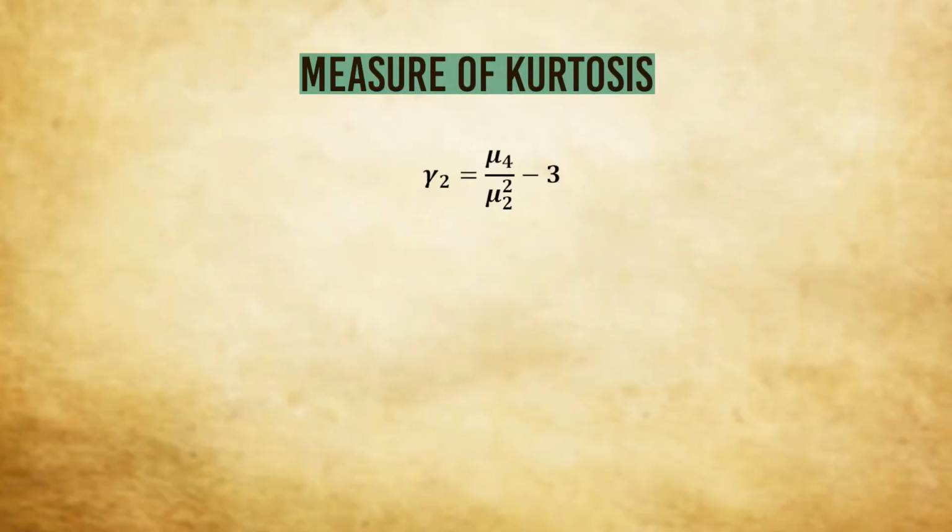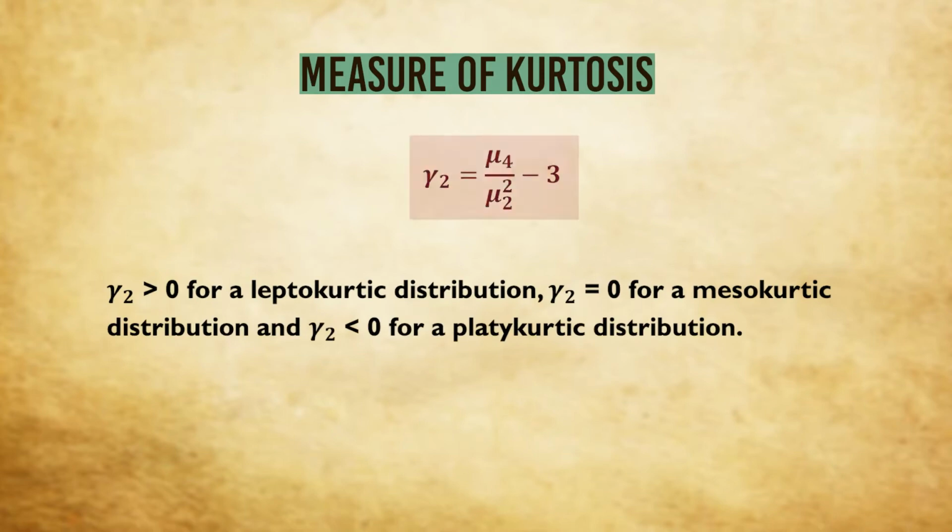It is to be noted that there may be distributions having the same mean and the same variance, but they differ in their shapes, in terms of their skewness and their kurtosis. So skewness and kurtosis are called the shape parameters of a distribution. Now we go to the measure of kurtosis. It is gamma 2, which is mu4 by mu2 square minus 3. Again, mu4 is nothing but the fourth order central moment as we defined earlier in general, and mu2 is the second order central moment or the variance.